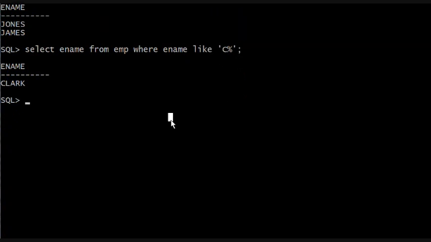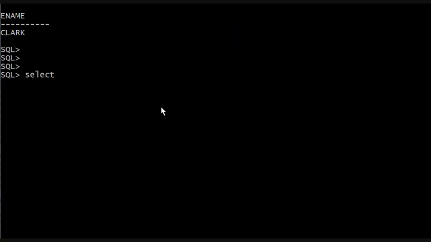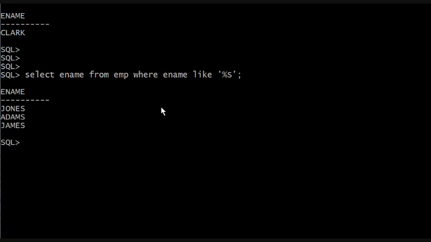What if we wanted to see all the names that end, not start, but end with a certain letter? Select ename from EMP, so that's the same. Let's say what ends with the letter S? Whose names end with the letter S? So we're going to say select ename from EMP where ename like, quote, instead of having the S in the front, we're going to put the percentage in the front and the capital S at the end, close quote, end. So what this means is any string of digits, we don't care how many there are, we don't care what they are. The fact is we want it to end with the letter S.